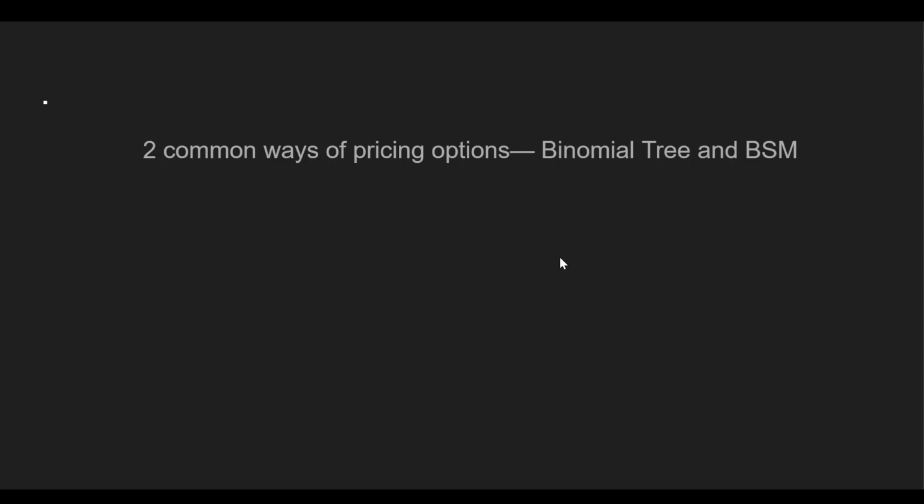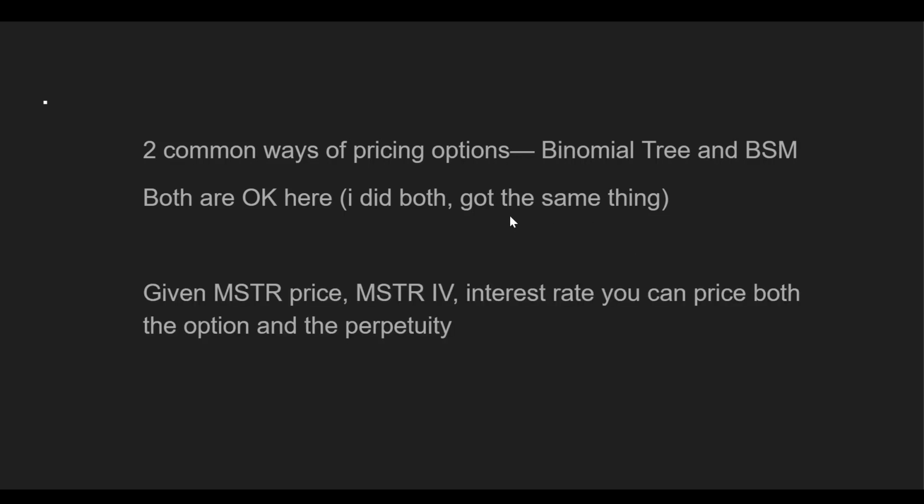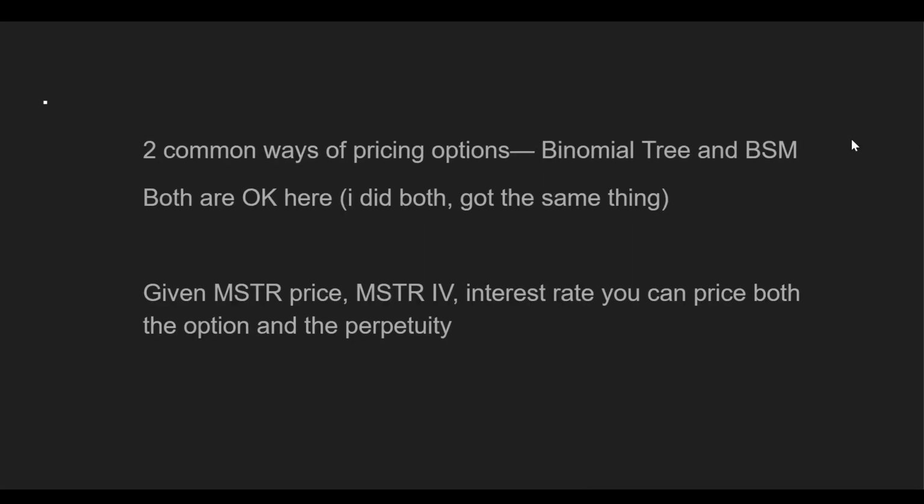The two common ways of pricing options are the binomial tree and the Black-Scholes model. Both are okay here. I actually did both and I got basically the same exact answer. This answer is also the same exact heuristic that we just laid out in the previous slide. You can do all of this work, you'll basically get the same exact thing as just the perpetuity value plus a tenth of MSTR common. But let's go through this as just an intellectual exercise, right?